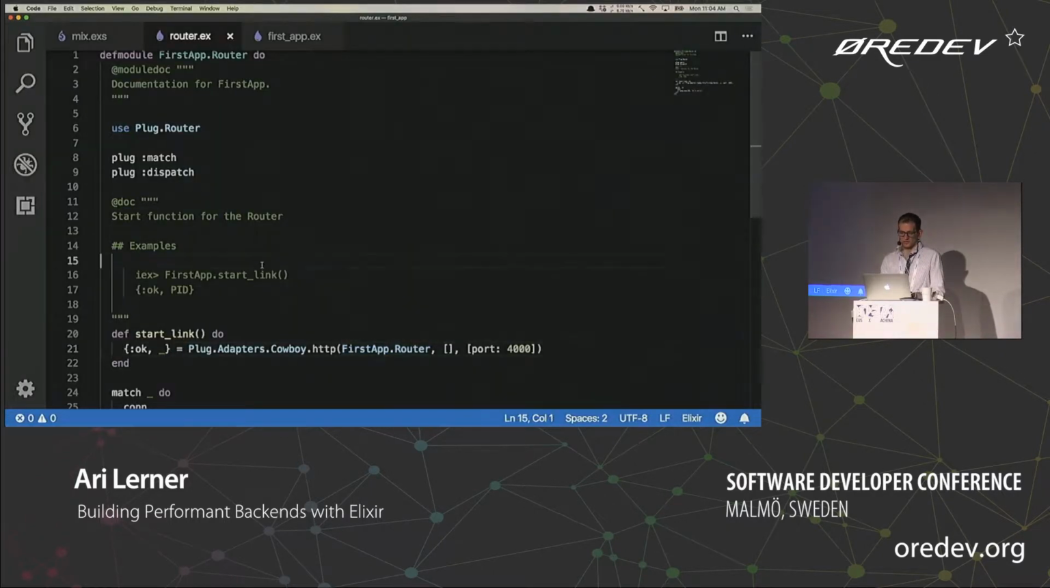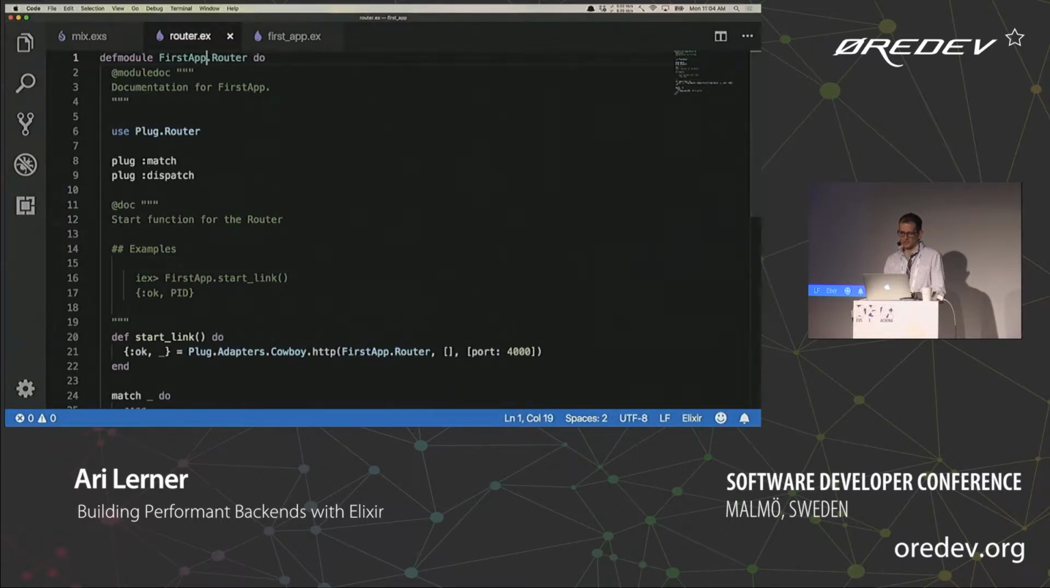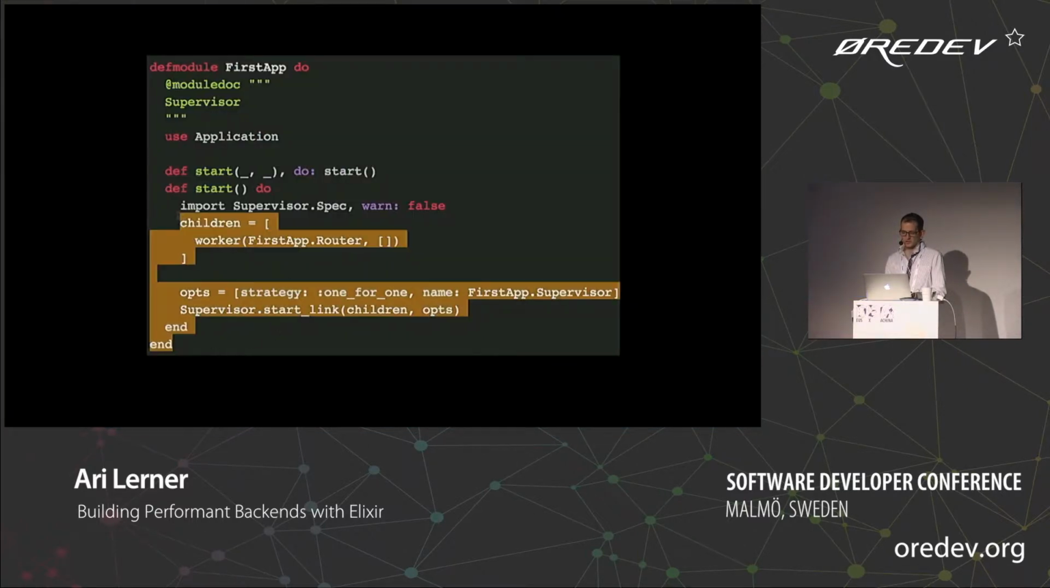What am I missing? What's that? Def module, did I spell it all right? Yeah, yep, that's right. First step, supervisor start link. Alright. Let's do this.